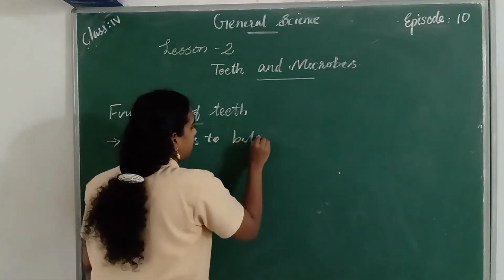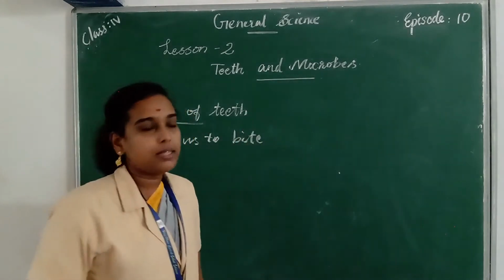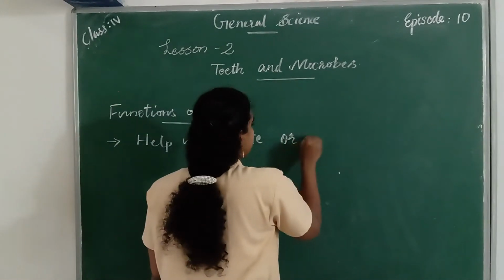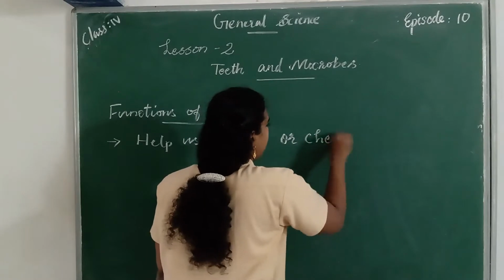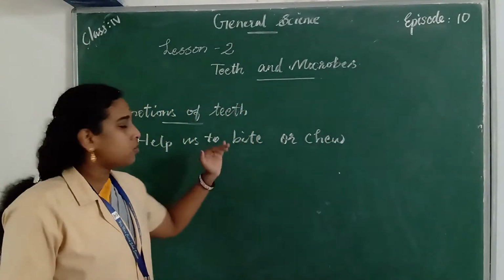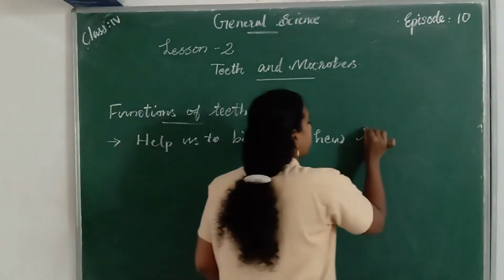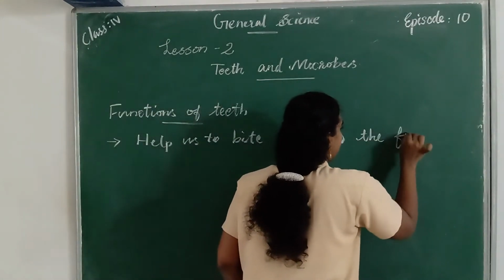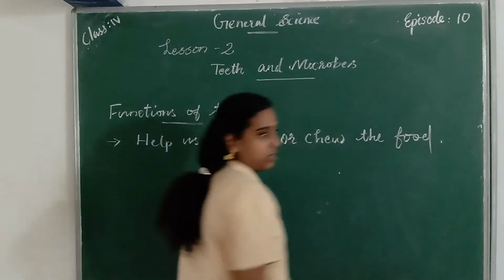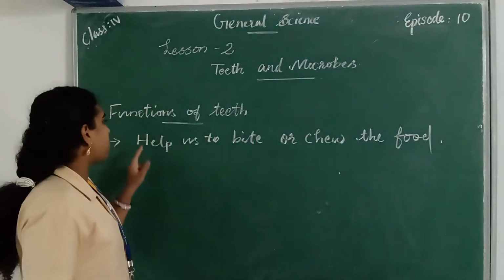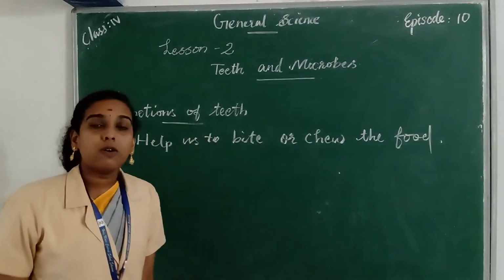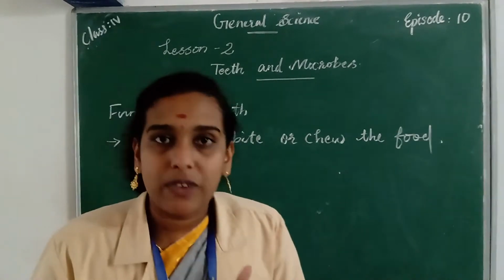Bite, B-I-T-E, bite or chew the food items. C-H-E-W. So bite or chew the food that we eat. This is the main function of our teeth.